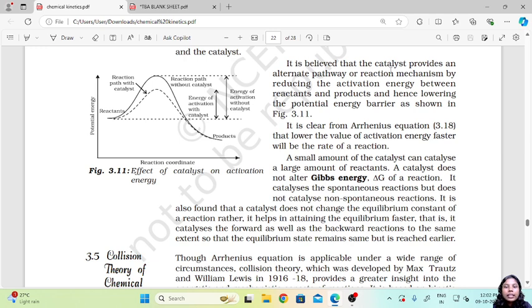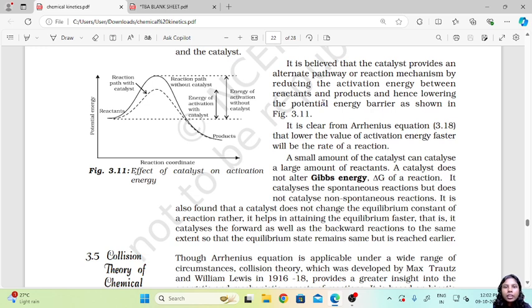It is believed that the catalyst provides an alternate pathway or reaction mechanism by reducing the activation energy between the reactants and products, and hence lowering the potential energy barrier. Earlier the reaction was going in a straight line, directly from reactants to products.